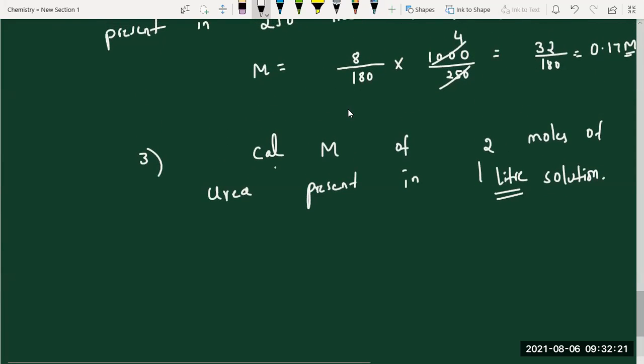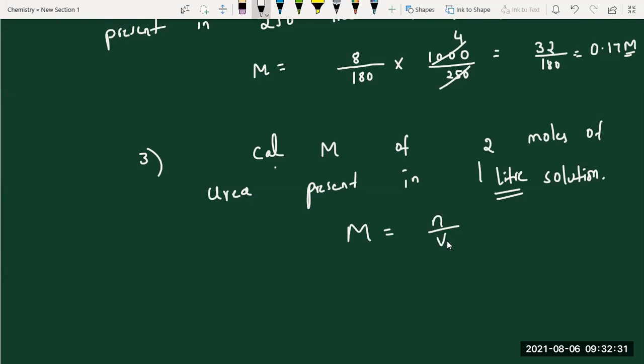That's the reason we took the third formula. That too, ml means third formula, liters means second formula. But here directly they're given in moles. Now, n by V in liters. That's it. Now 2 by 1, 2 is the answer, right? Yes or no?